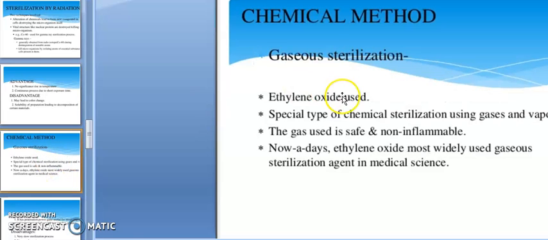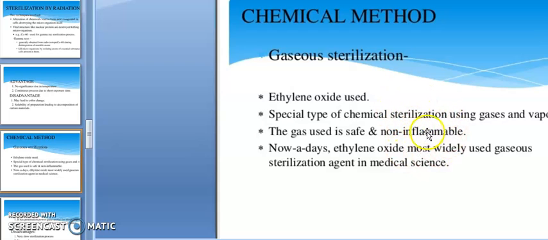Next, chemical methods of sterilization. First one is gaseous sterilization. Ethylene oxide is used as a sterilizing agent. It is a special type of chemical sterilization using gases and vapor. The gas used is safe and non-inflammable.